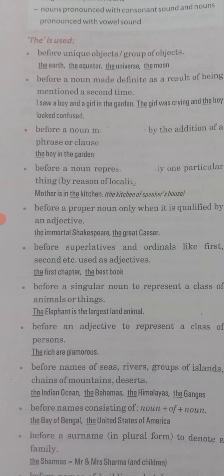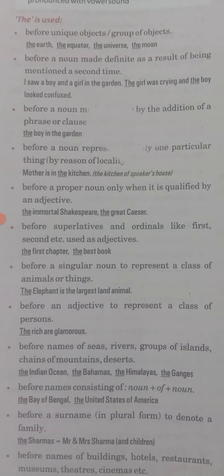As the kitchen is known by everyone in the house, it is the kitchen of the speaker's house. So he can put "the" before referring to that kitchen, because it is the specific one which is located that side.